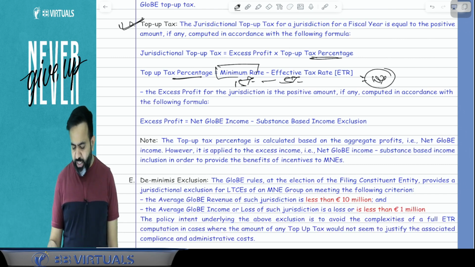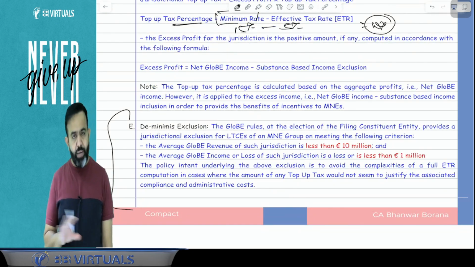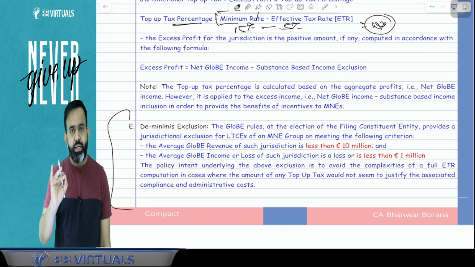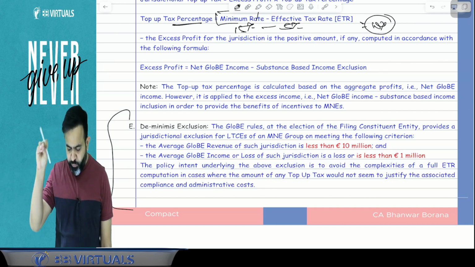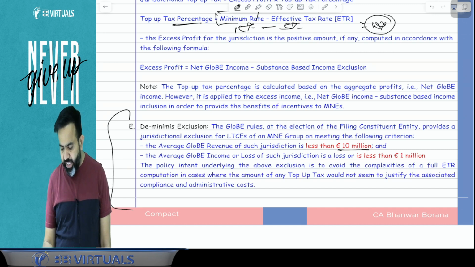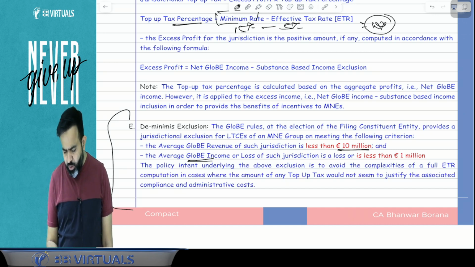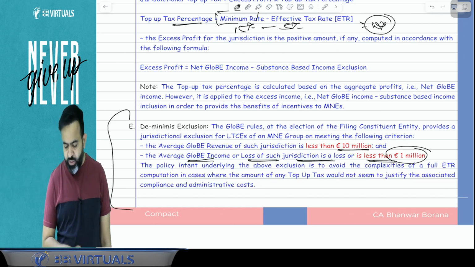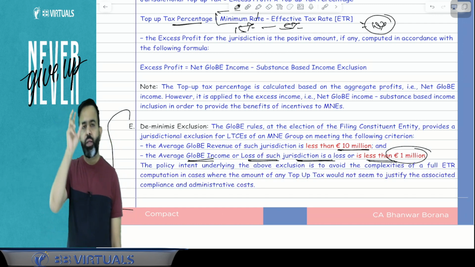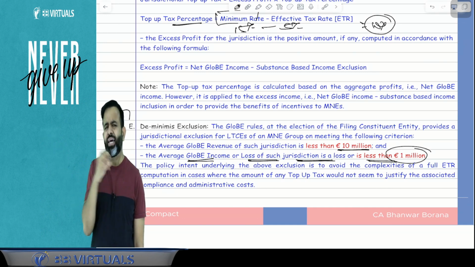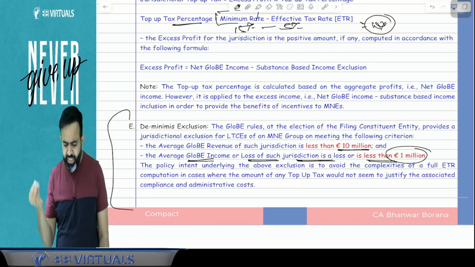Now one more point: this top up tax is not applicable in any country where the revenue from that jurisdiction is less than 10 million and the average global income or loss of such jurisdiction is less than 1 million. In simple words, for example, Unilever has a presence in Nepal also, but from Nepal they are getting very less revenue.